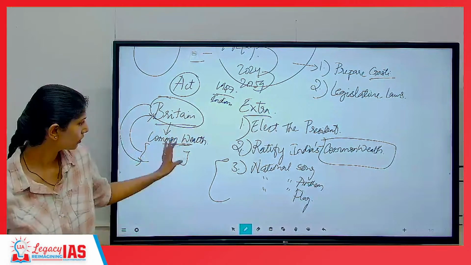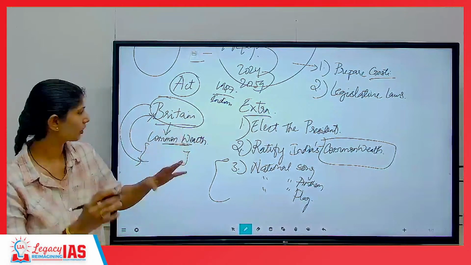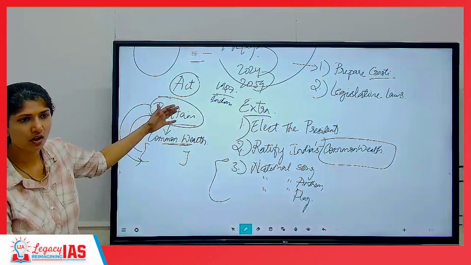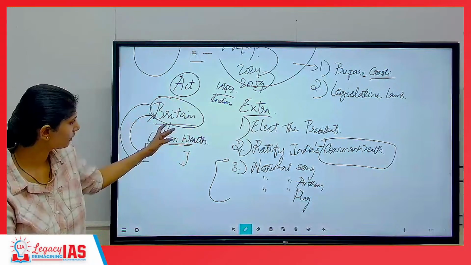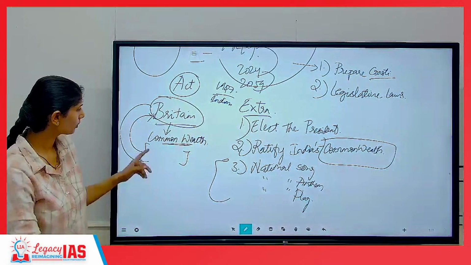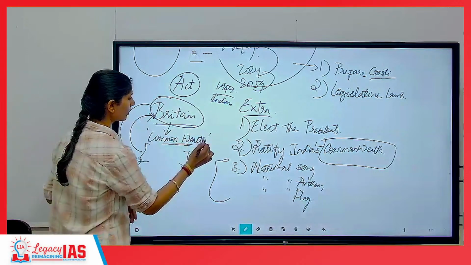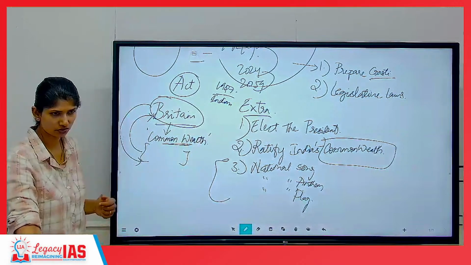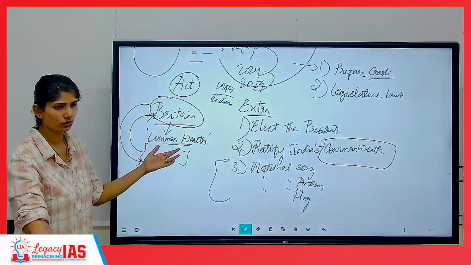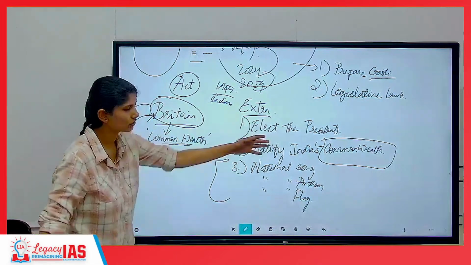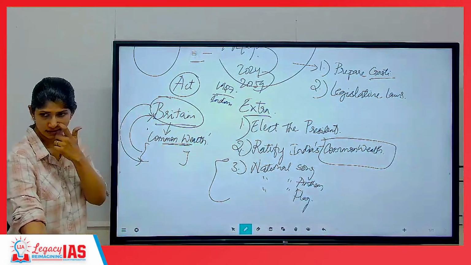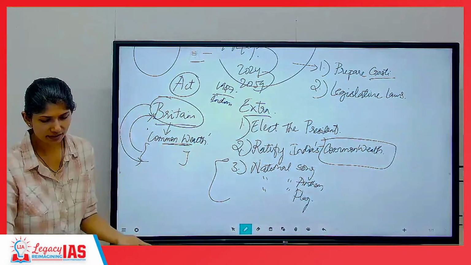That's it. Do not assume that Britain is still the head of us, or that Britain is going to take money from us, or we will give money. No. First and foremost, joining the Commonwealth was at the free will of the nations. If they wanted, they could join. India agreed to join. Understanding? Why India agreed to join?